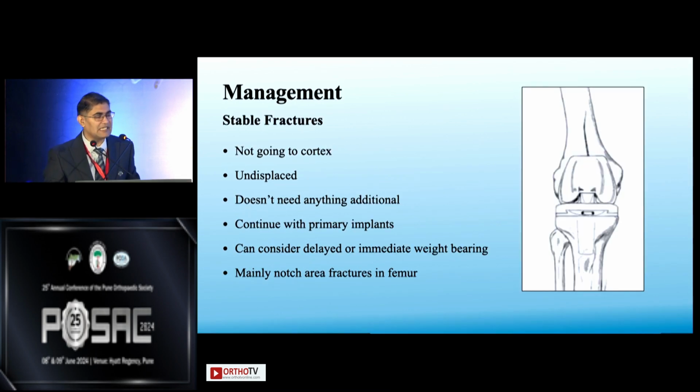So let's start with the stable fractures. Stable fractures are the ones which are not going to the cortex. These are the undisplaced fractures. They don't need anything additional to be done. Only the primary components can be continued, and whether to delay the weight bearing or start the immediate weight bearing, it is up to surgeon's discretion depending on the stability of the implant and the fracture. And usually these fractures occur in the notch area or at the pin site, at the cortices in the tibial rim, but not extending to the plateau. And these can be managed very easily.